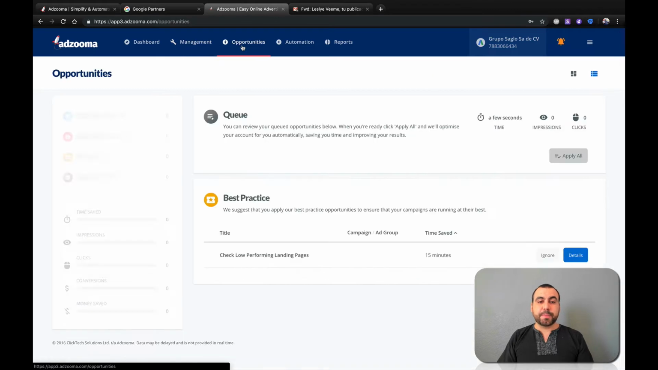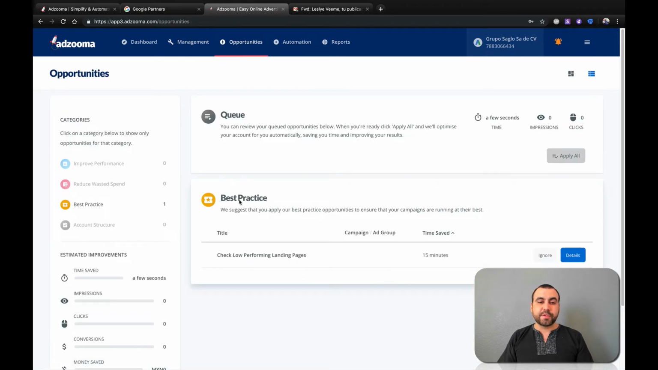Next thing we got is the opportunities tab that we saw right now. So these are the best practices. I got this available right now. I'll check it with Calm to see if I will activate it or not.